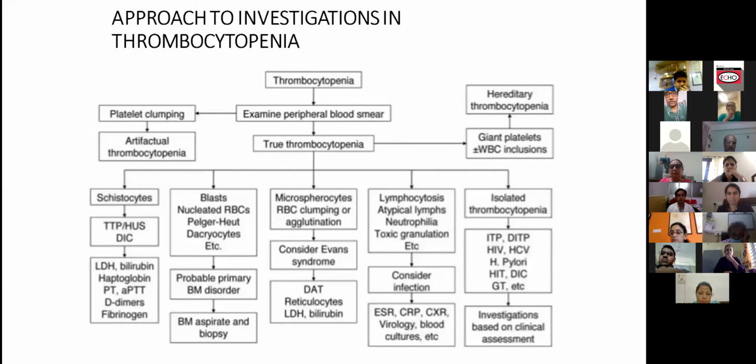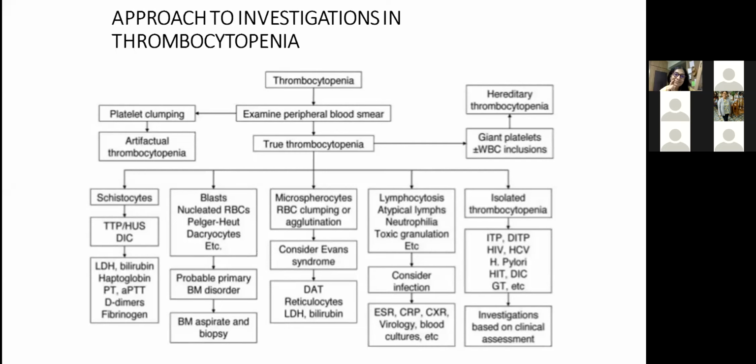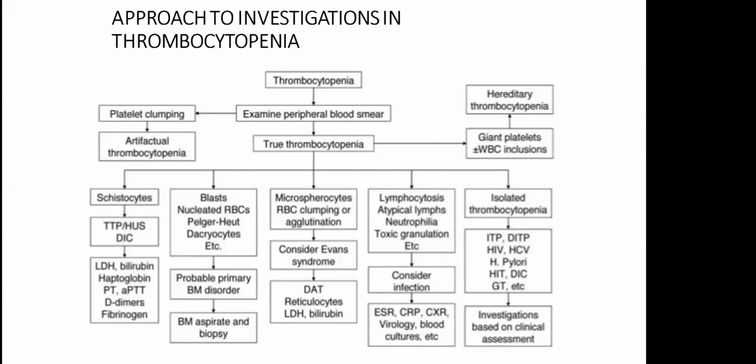And if there is true thrombocytopenia, then we'll have to see different kinds of pictures in that. If the patient is having giant platelets or WBC inclusions, we have to rule out the hereditary thrombocytopenias. Now, if the PBS shows schistocytes, then it could point towards TTP or HUS or DIC. Then we'll further evaluate and look for the LDH, bilirubin, haptoglobin, PT, aPTT, D-dimers, and fibrinogen.